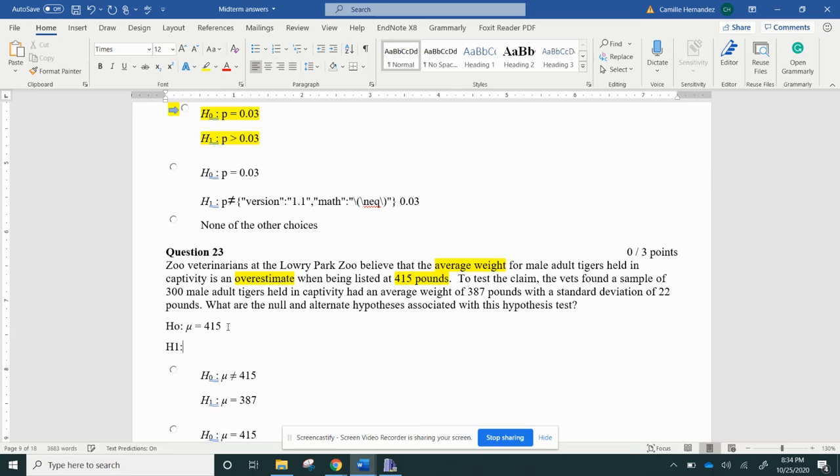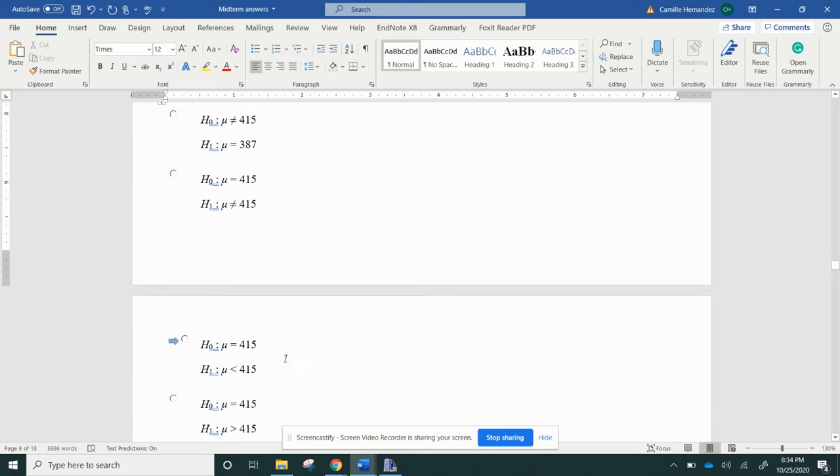The alternative, again, I'm going to use a little mu. They believe it's overestimated, so it's going to be less than 415 pounds. Because they said it was an overestimate, they believe it's less than. So the mean is less than 415. And if I go down here and check myself, it is. Remember, null has the equal symbol. It never will be in the alternative.